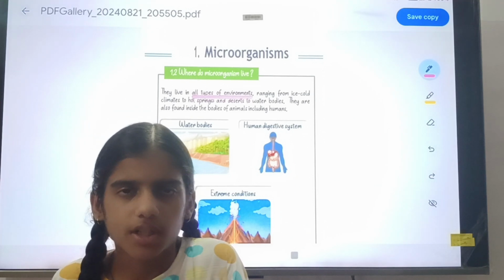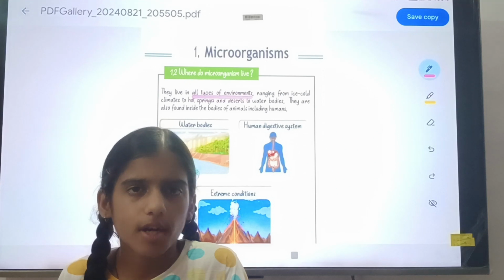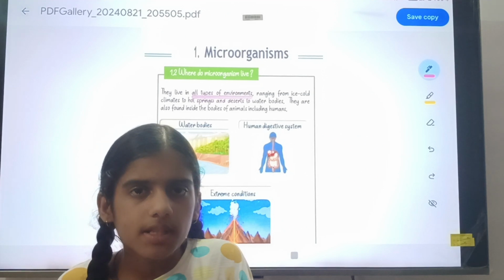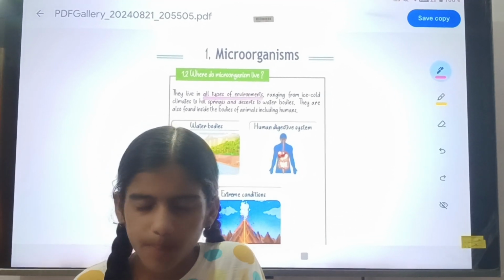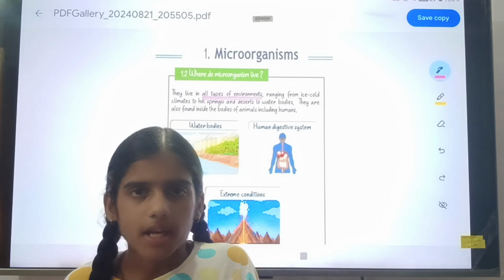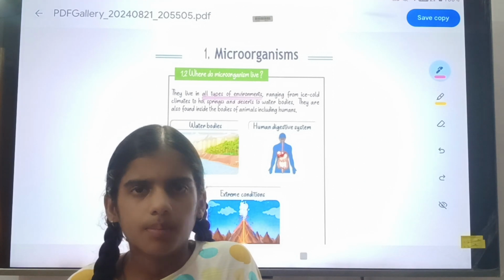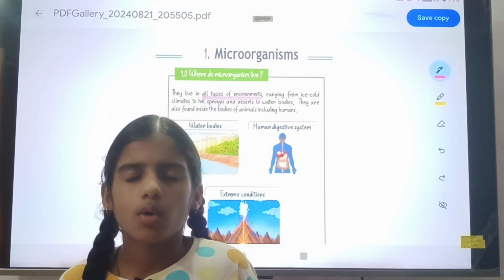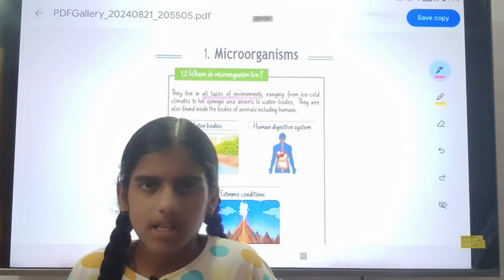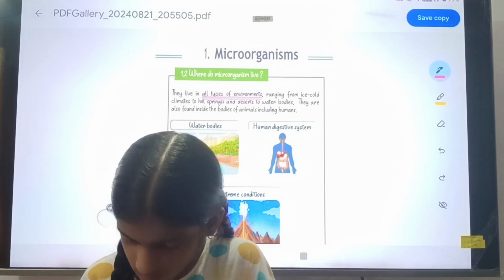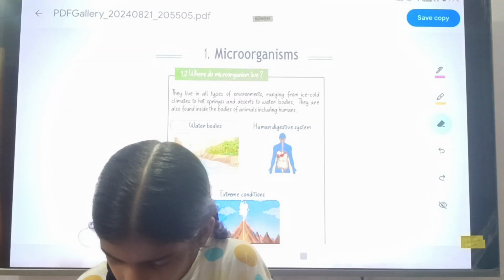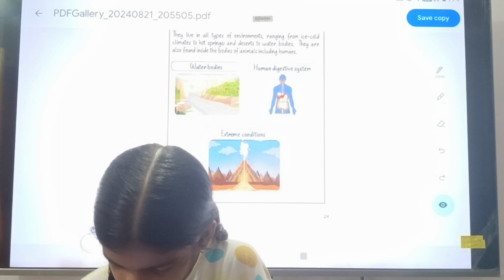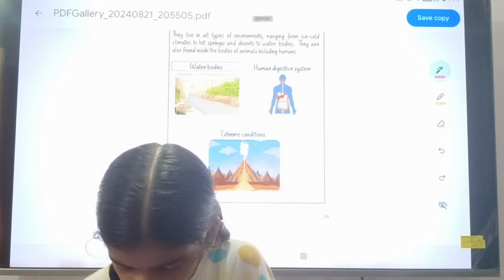If in your examination the teacher asks where do microorganisms live, you can write that microorganisms live in the human digestive system, water bodies, and very extreme conditions, such as very cold places like Uttarakhand, and deserts like Rajasthan. So you will see here the water bodies.